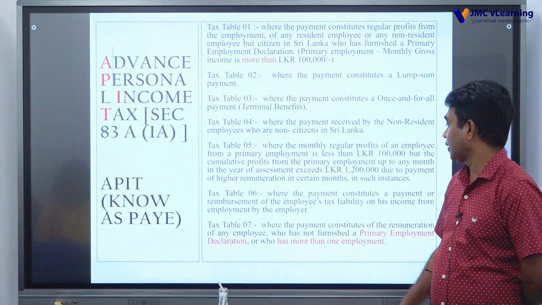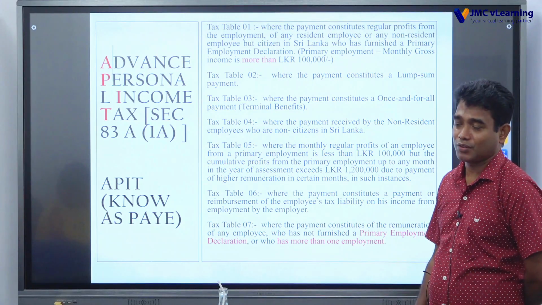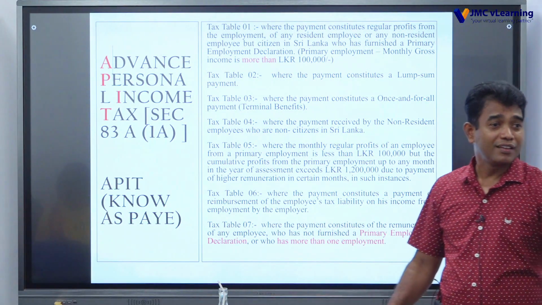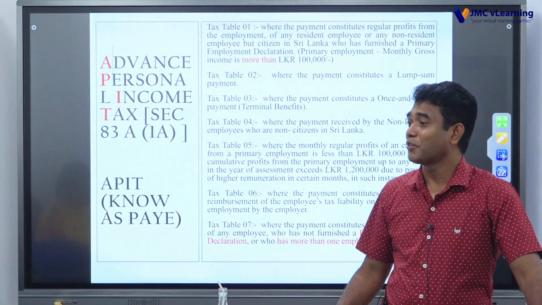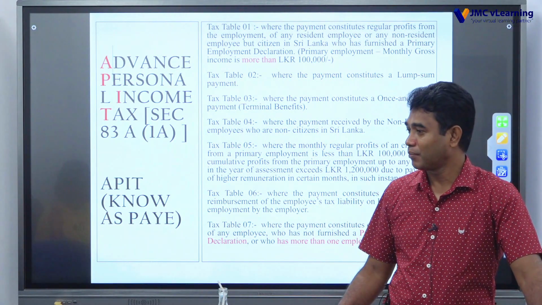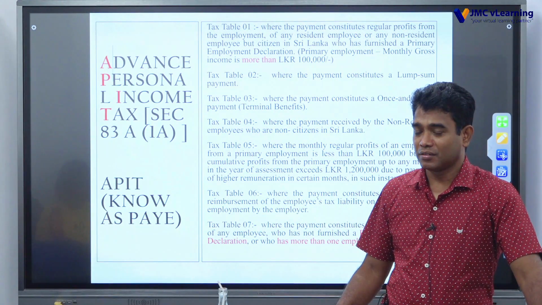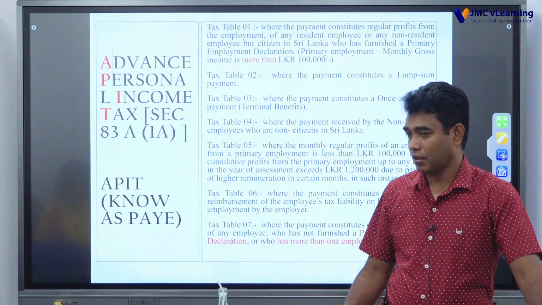Table 7 is for second employment other than primary employment. So this law recognizes primary and even secondary employment. I mean, one particular employee can enter into an employment agreement with more than one employer.